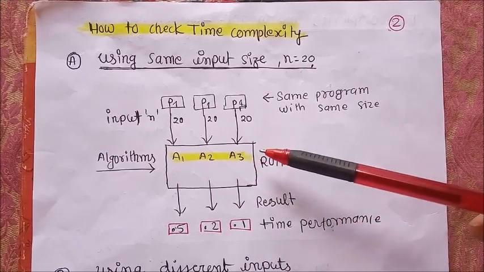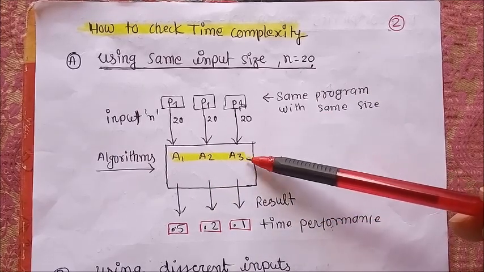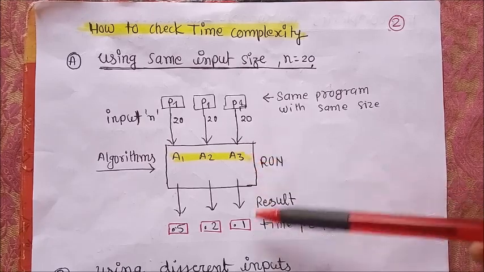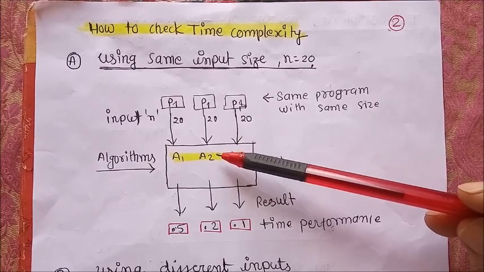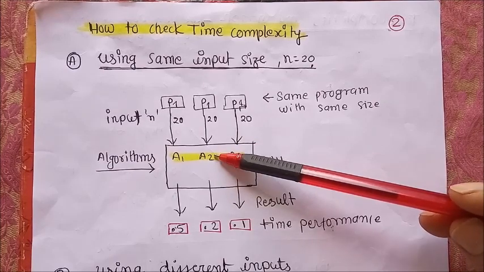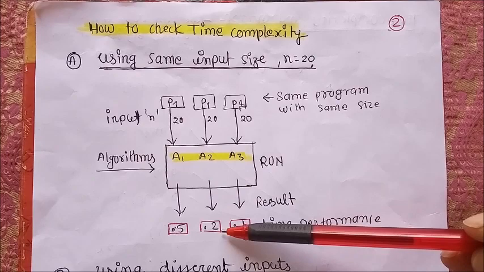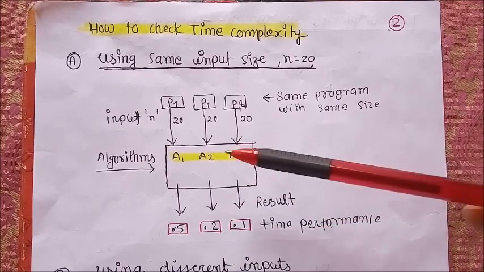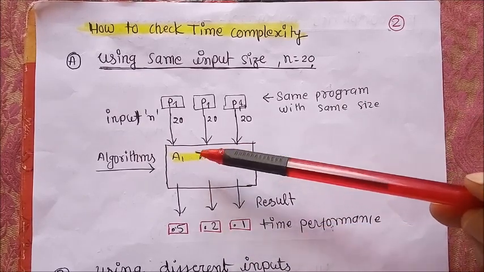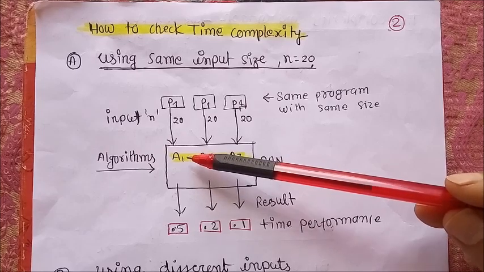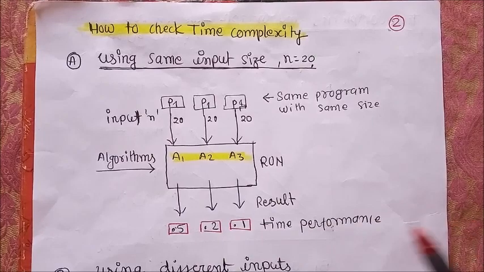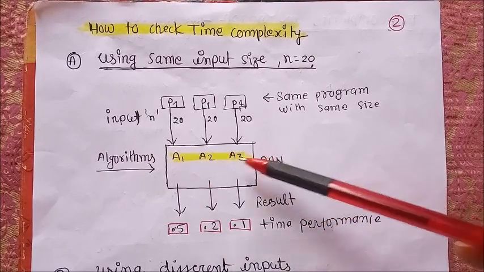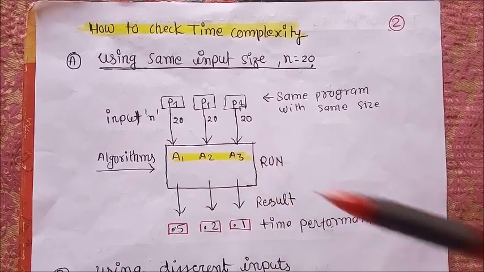After execution by A3, the result is produced in 0.1 second, and by algorithm A2 the result we get is in 0.2 second, and with the help of the next algorithm A1, the result we get is in 0.5 second. These are the time performances of three different algorithms A1, A2 and A3.